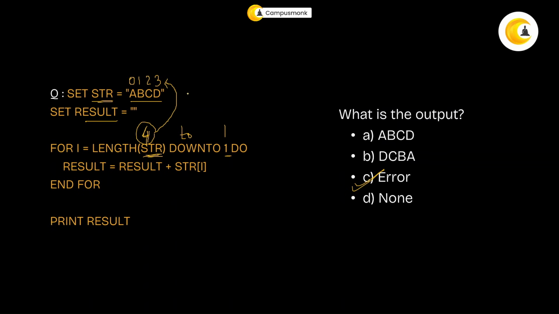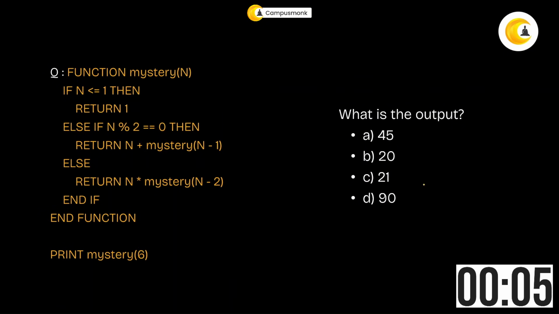What is the length of the string? That is 4, right? The fact that this is an array, this variable i is unaware of that. It's just an iterator. It is just a variable to iterate over the array or the string. But it doesn't know that the string starts from 0 and not from 1. So the moment it will try to find position 4, it does not exist. So it will give you an error. Okay. Moving to the next question.